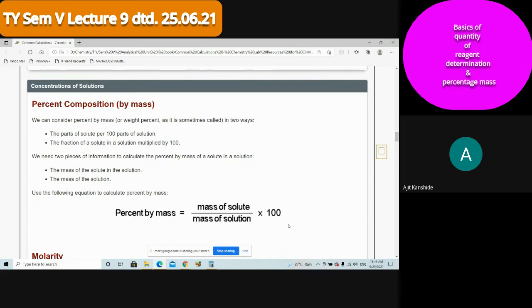Compared to 10, 6 is smaller. Compared to 1, 6 is larger. Compared to 1 million, 1 lakh is smaller. But compared to 1,000, 1 lakh is larger. Compared to a billion, a million is smaller. But compared to 1,000, it is larger. Are you getting the point I'm saying? Yes, sir.